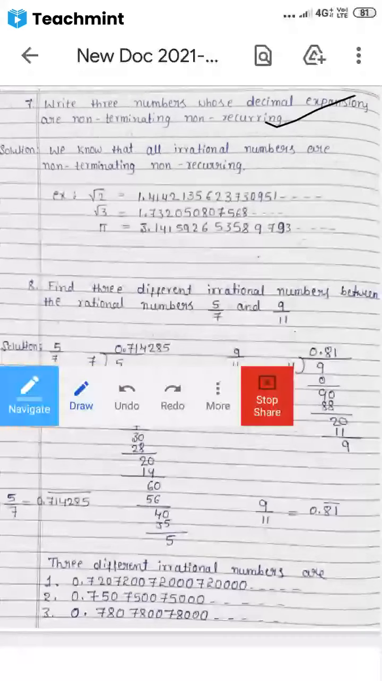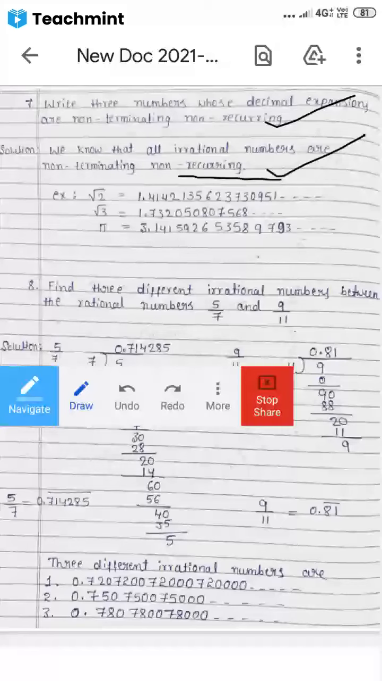Non-terminating, non-recurring in the sense it is irrational numbers. We all know that all irrational numbers are non-terminating, non-recurring, right? So you can give the examples from your textbook only. Root 2 value, we can take it as non-terminating, non-recurring: 1.4142135623730951, and so on.